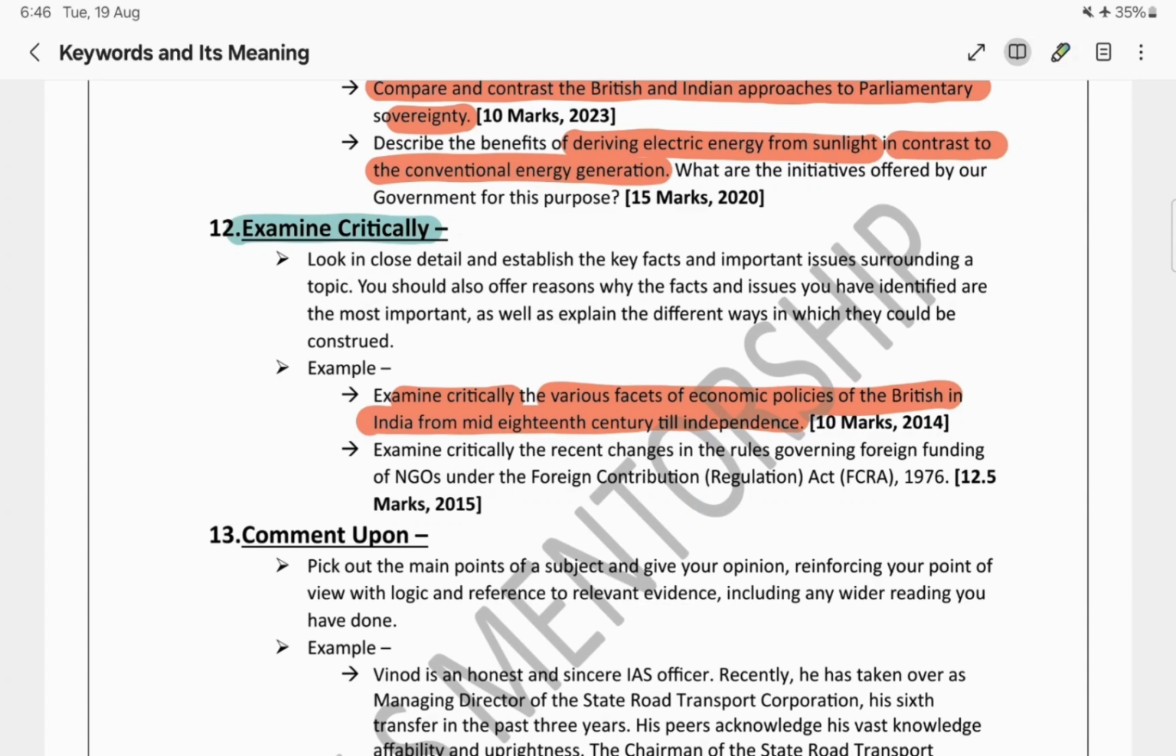So over here, how can we proceed with this particular question? We need to give the facts: what were the economic policies of the British during that time period from mid-18th century till independence, how they had benefited Indian people, or what was the impact of those economic policies. Those things we need to mention in this question. So this is what examine critically is.